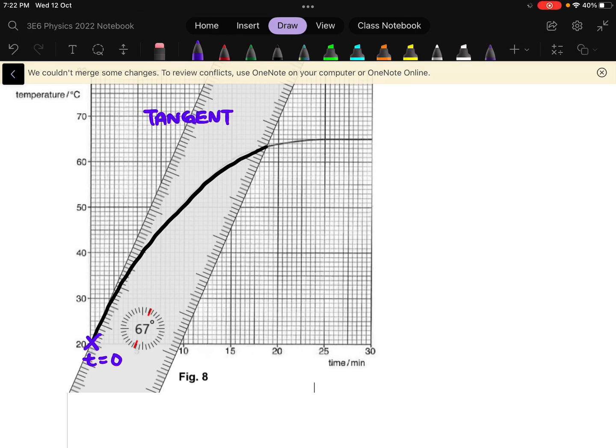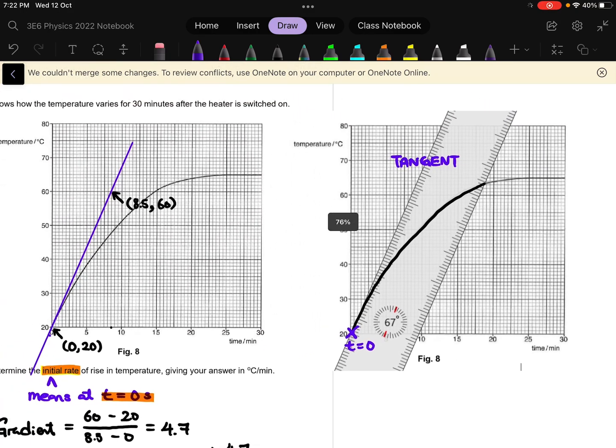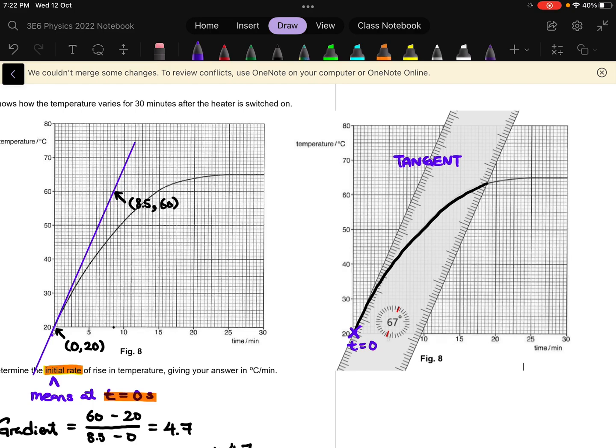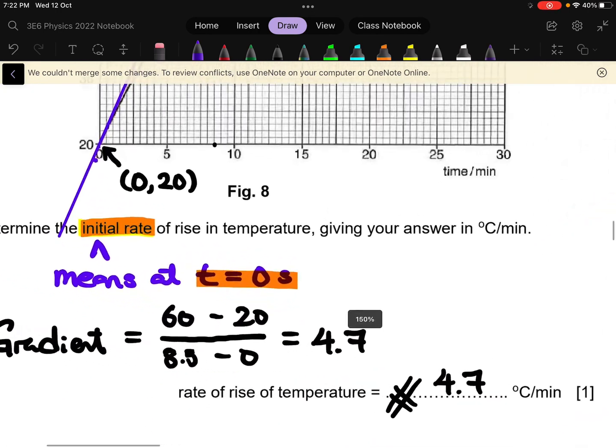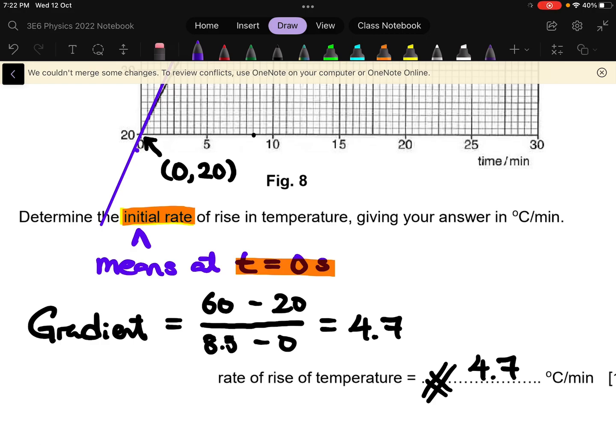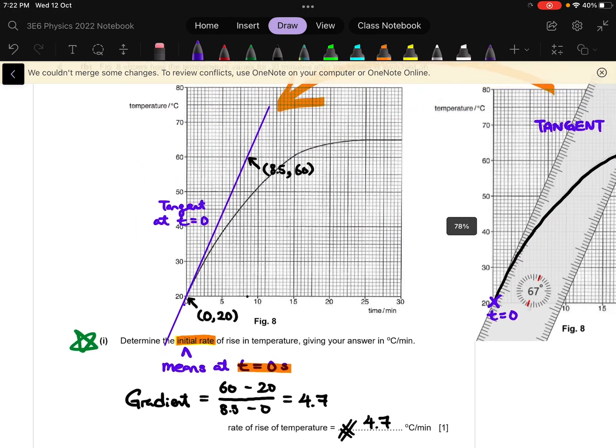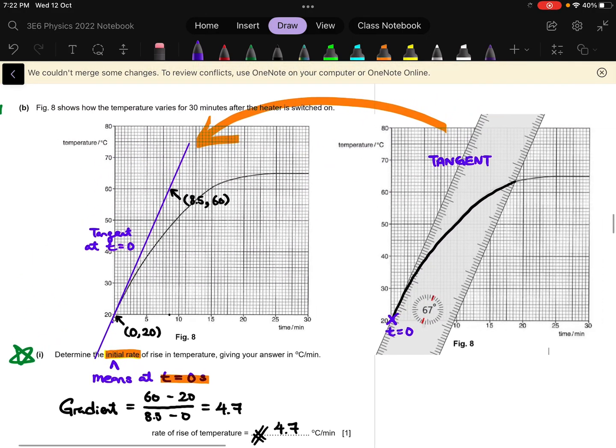So how to draw a tangent? You need to place a ruler such that it only touches the curve at 1 point. So here if you draw the tangent, you will actually be able to get this line. So this line is what we call the tangent at t equals to 0. And if you find the gradient of this tangent, it will tell you the rate of temperature change at time equals to 0. So this is the way to do it properly.